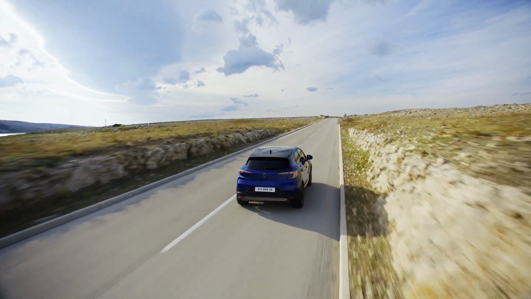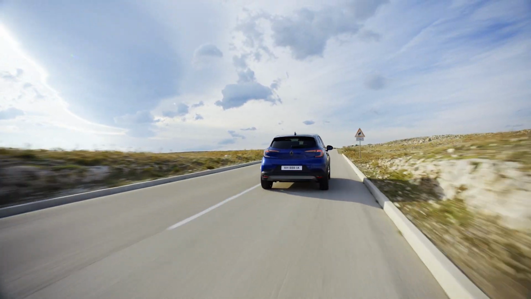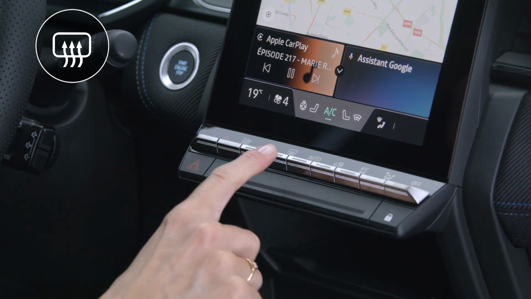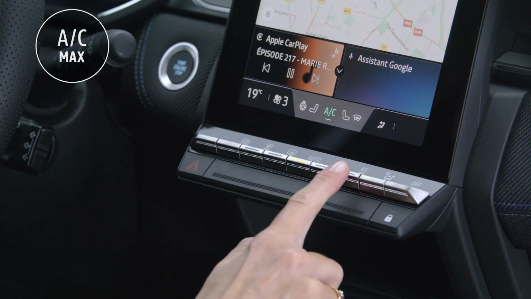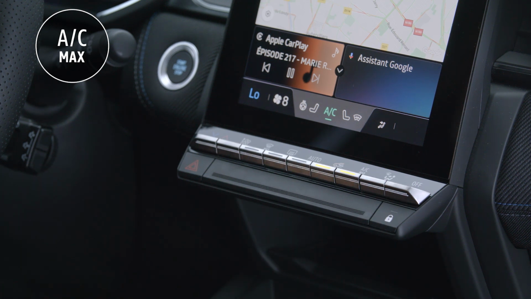Press this button to switch the rear screen de-icer demister function on or off. Use the max AC button to turn the air conditioning system up to full power.